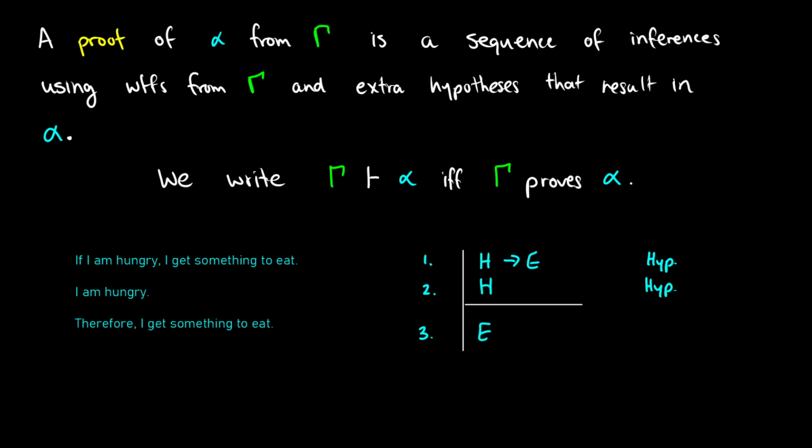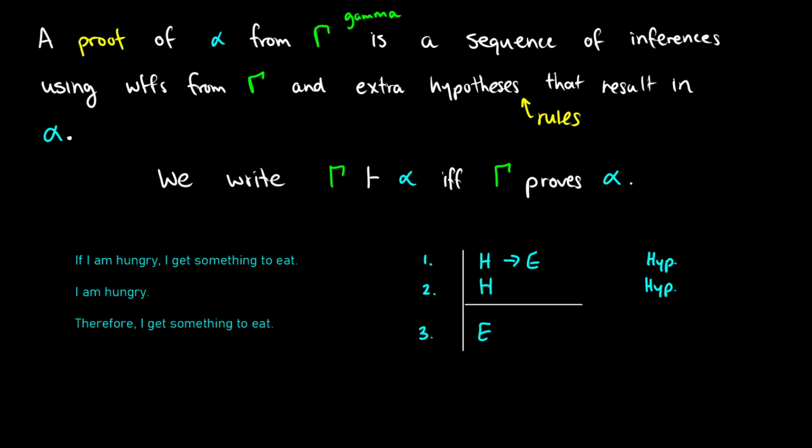In this video, we're going to start rules of inference and proofs in propositional logic. So first, let me explain what a proof is. A proof of alpha from a set of WFFs gamma, where capital gamma just means a collection of one or more well-formed formulas, is a sequence of inferences or rules using the WFFs from gamma and any extra hypotheses that result in alpha. And those extra hypotheses are also subject to rules and constraints. We're going to talk about some of them today.